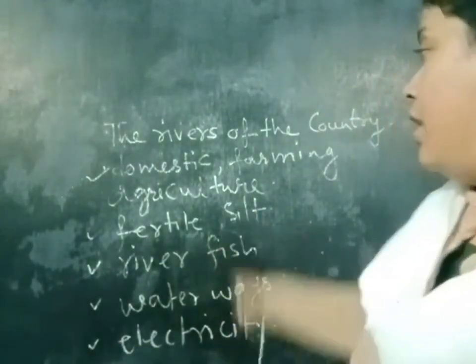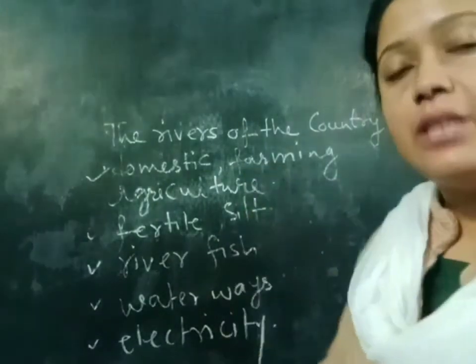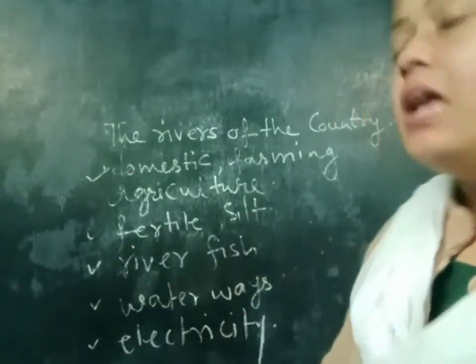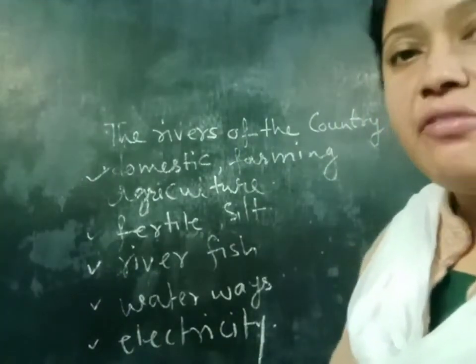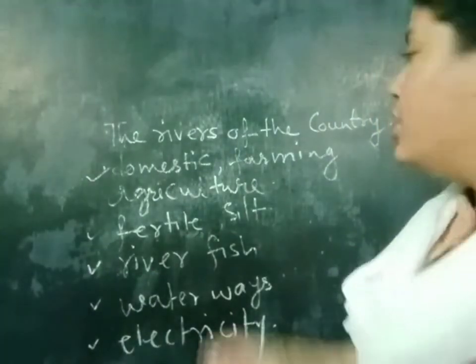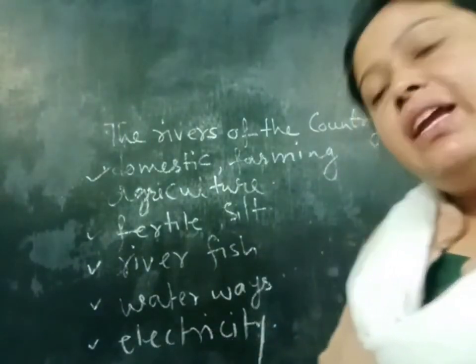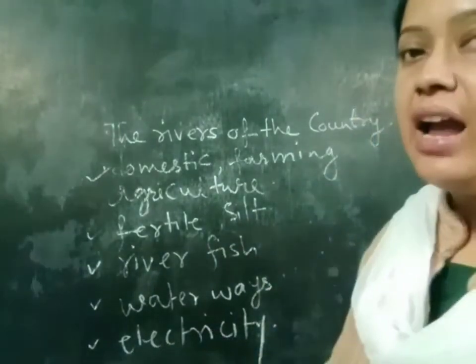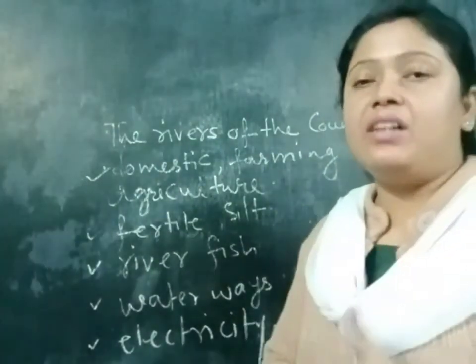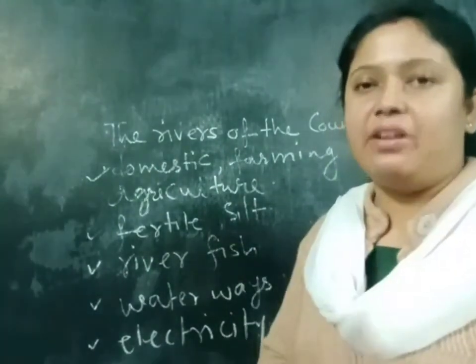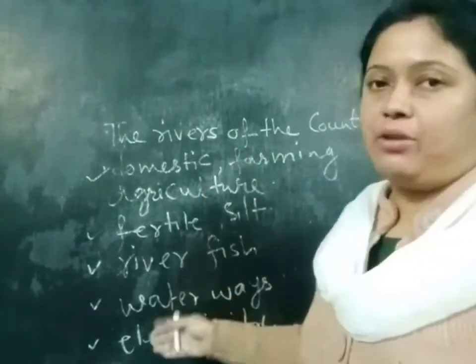These are the most important points, the uses of rivers in India. So we can say that rivers are our friends. If a question comes, why rivers are regarded as our friends, we can discuss these points.